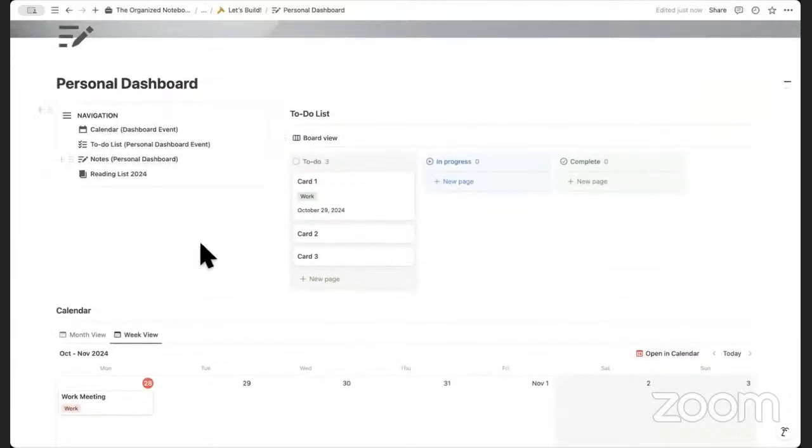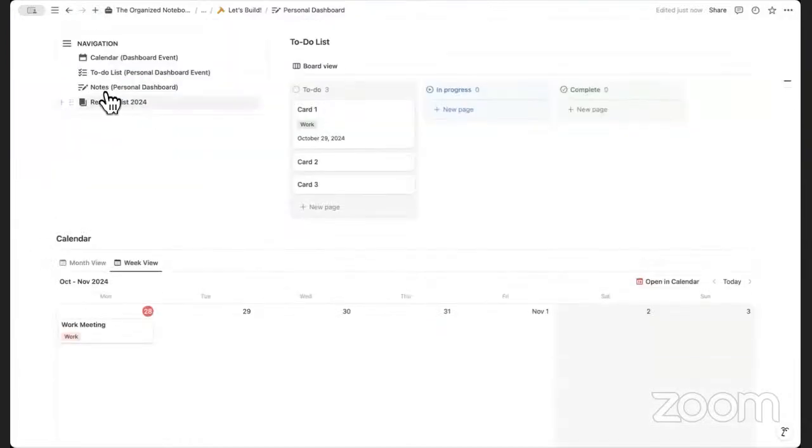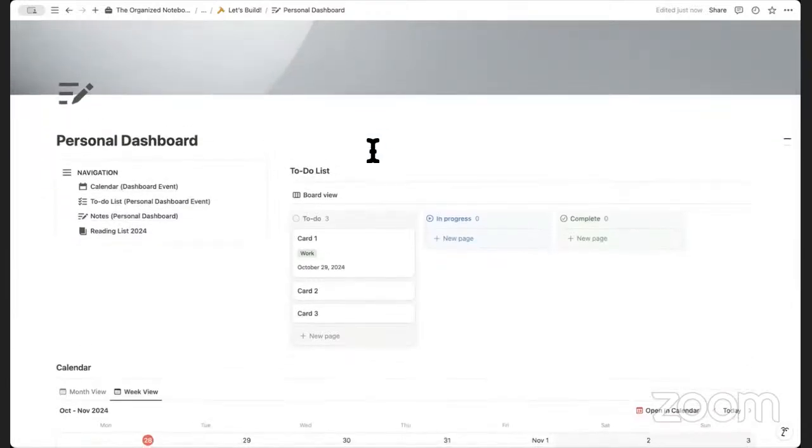And as you can see, also the notes, we don't display here to keep this area simple. But if notes are really important to you, you might want to consider adding a link to view as well in the main dashboard. So all of these things can be something that you might want to consider inside of Notion.